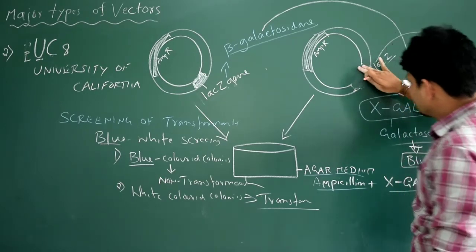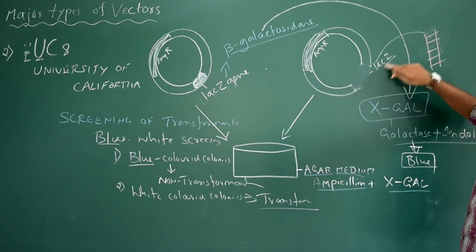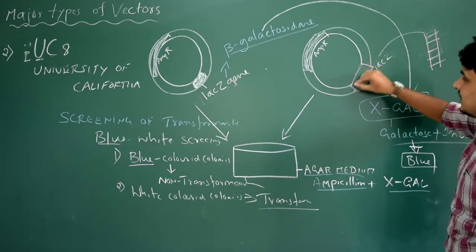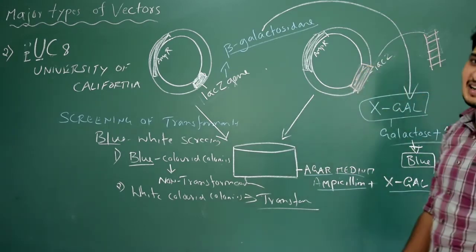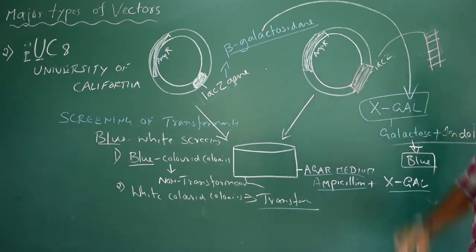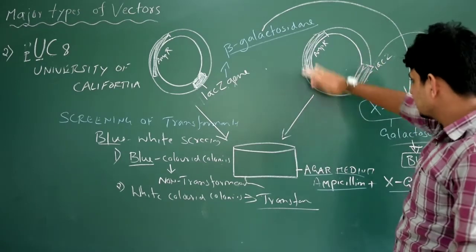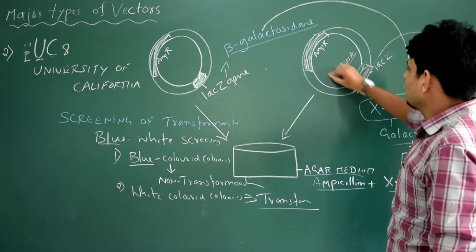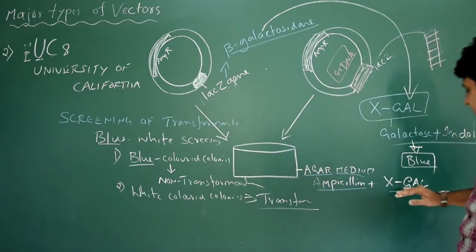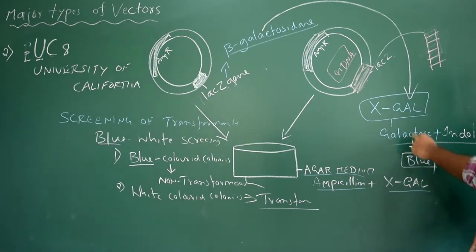The thing is, the restriction site for the specific restriction enzyme I have used is exactly present here, which contains the lacZ gene. So what's going to happen to the lacZ gene? It gets inactivated, and the process is called insertional inactivation of the lacZ gene, when a gene of interest is inserted into the site where the lacZ gene is situated. Done? Okay, so we are 100% sure that this particular recombinant DNA is not going to produce the beta-galactosidase enzyme. That means if I put this in a petri plate containing X-gal, it's not going to give us blue color because it's not going to produce a reaction with the galactose.